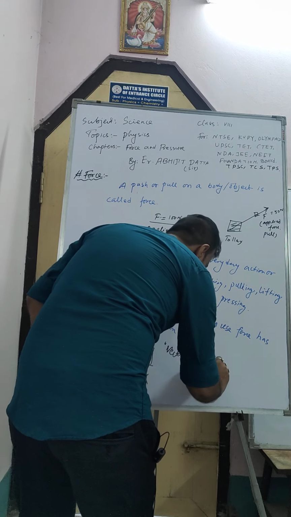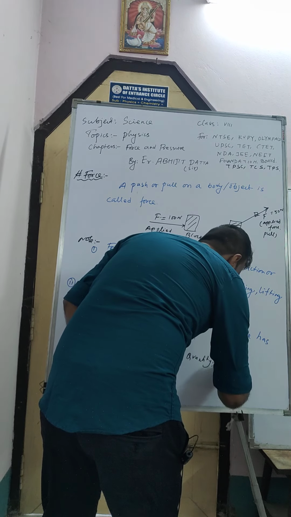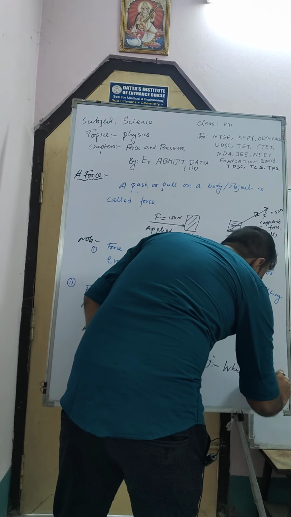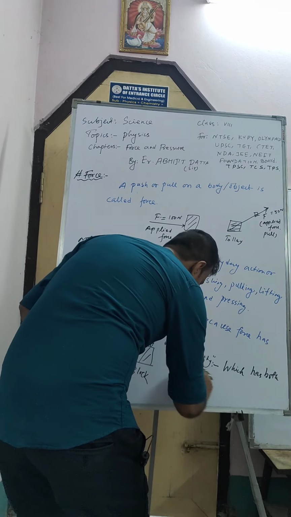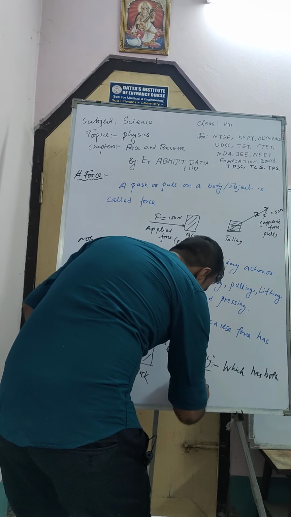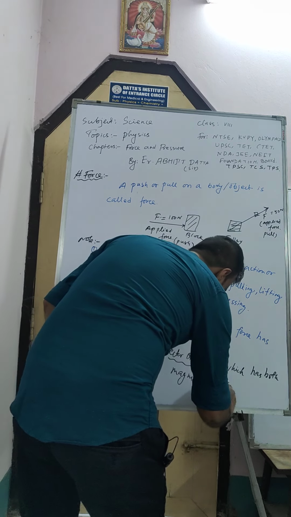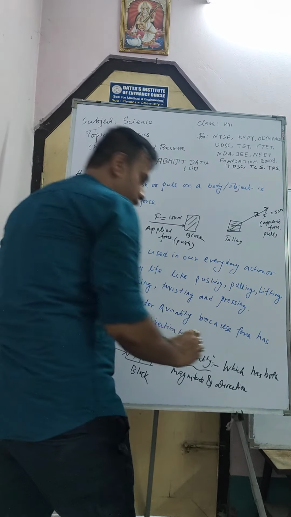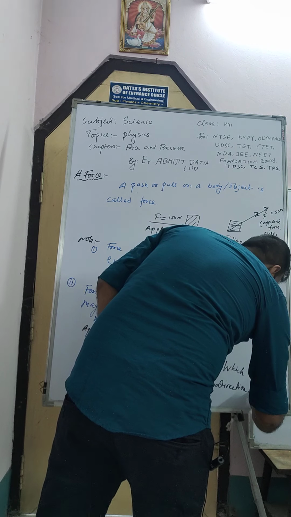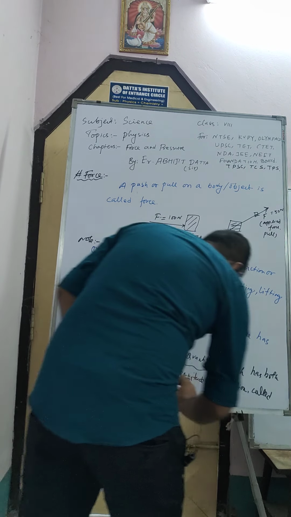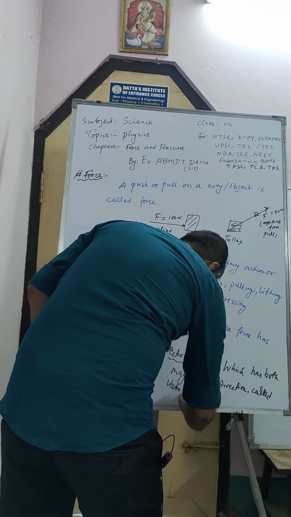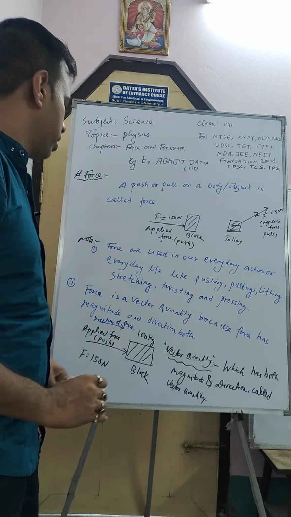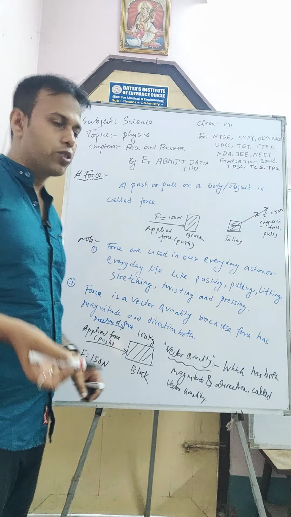That which has both magnitude and direction is called a vector quantity, okay. Example: force, velocity, etc.